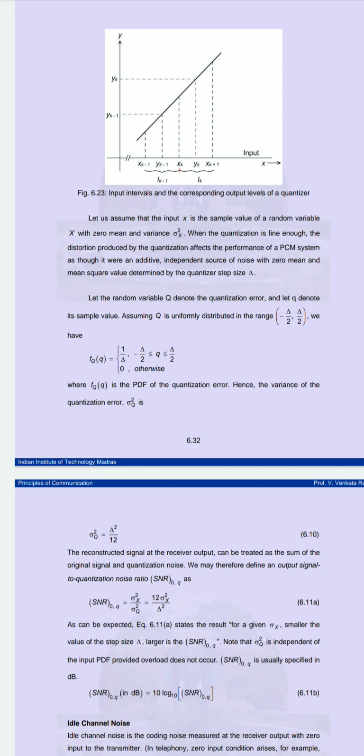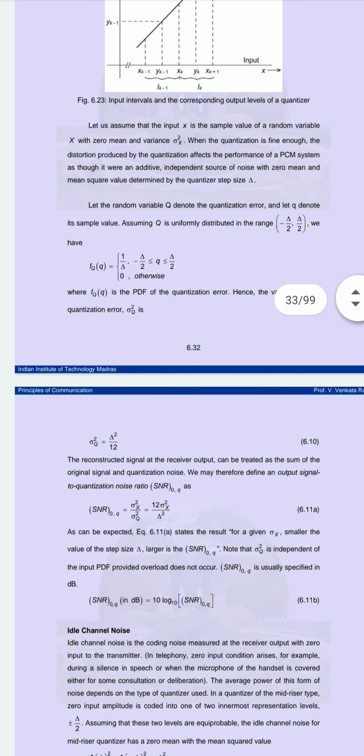So you will get here the output signal to noise ratio, which we can call SNR. If we calculate SNR mathematically, its value equals sigma x square upon sigma q square. Sigma q is when we take the variance of the quantization error, and sigma x is when we take the variance of the input. So you can calculate signal to noise ratio equal to sigma x square upon sigma q square.